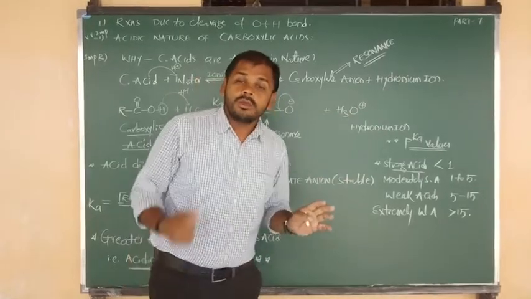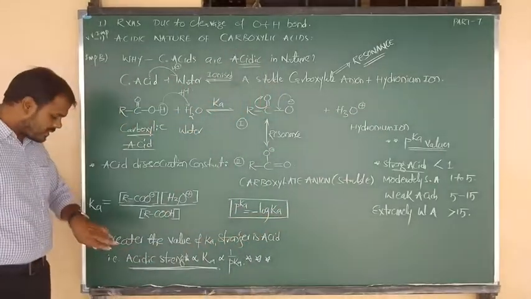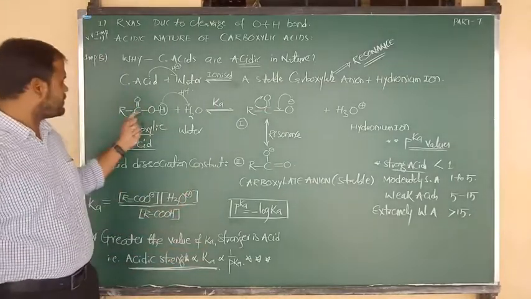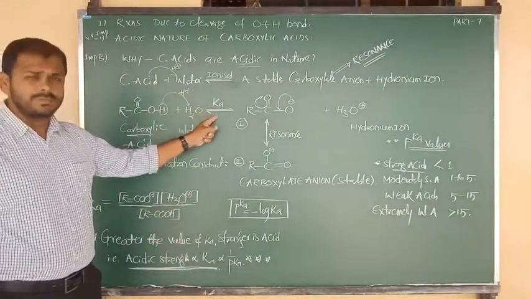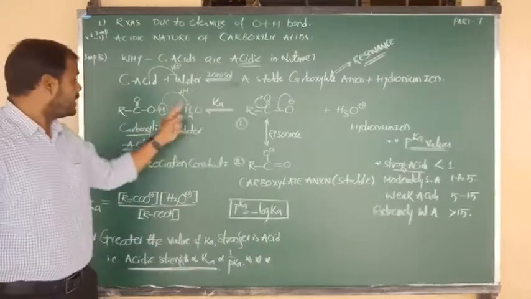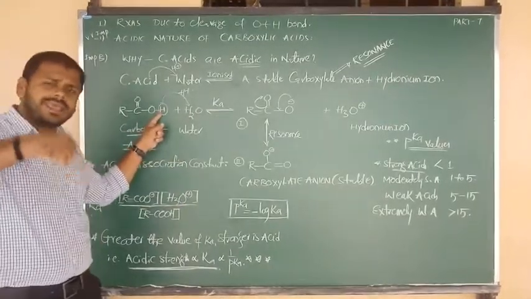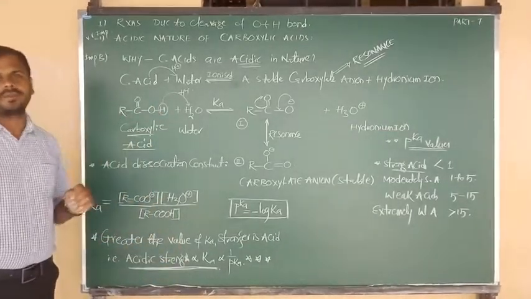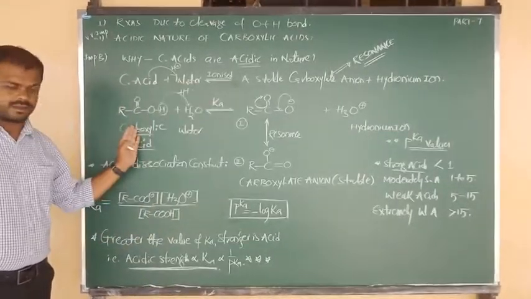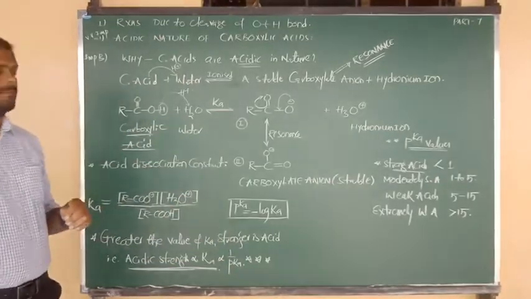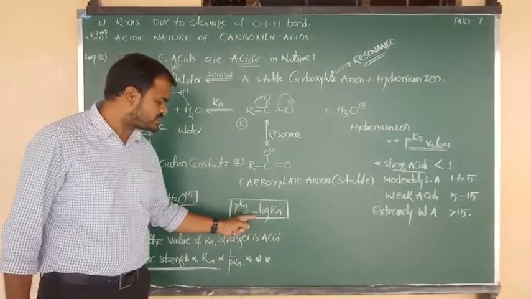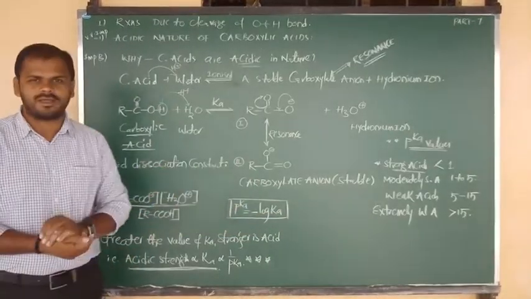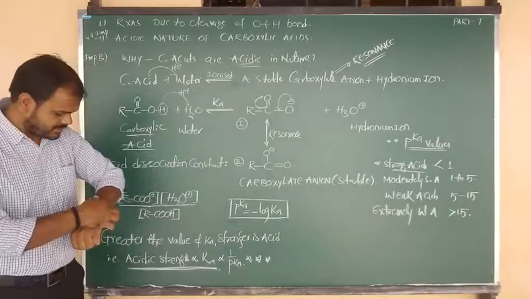Okay, all of you, try to remember this point. As the acidic strength increases, Ka values will also increase. Suppose in a reaction the acid has more Ka, that means it can easily dissociate and easily donate H plus, so it has more acidic strength. So more Ka, more acidic strength, but less pKa, because pKa is equal to negative log of Ka according to the formula. Clear, all of you? Yes.